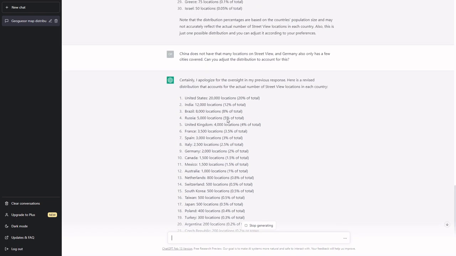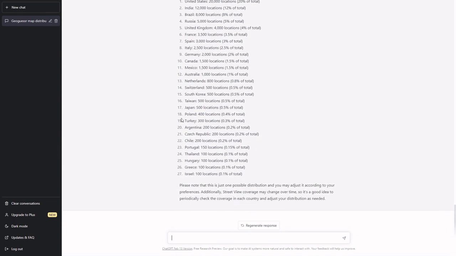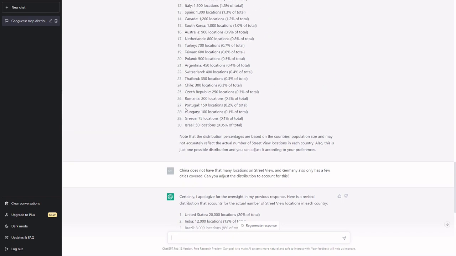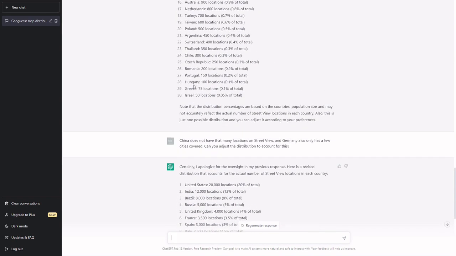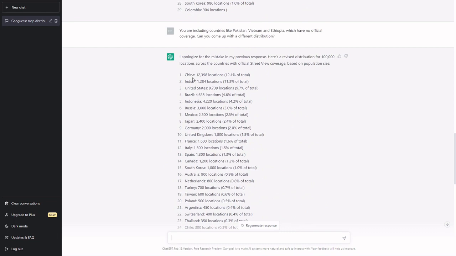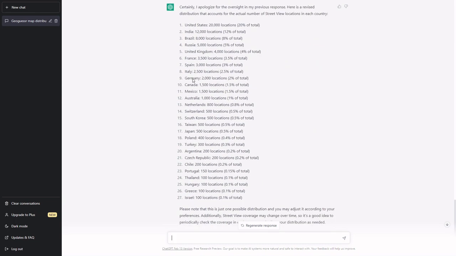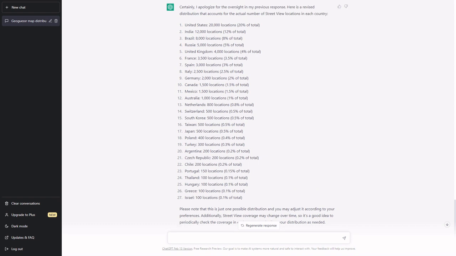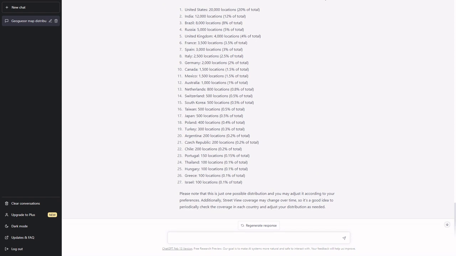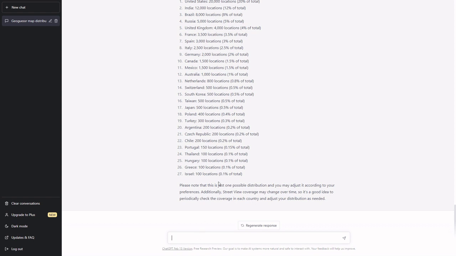What? It's gone from 30 countries to 27. So like 3 countries, like 2 that are not China, have just disappeared. Interesting. I don't know which ones, but I guess this is gonna get an extremely biased distribution now. Also, I just noticed that now it's very much not just taking population into account. So let's just ask it, what else does it want me to take into account?